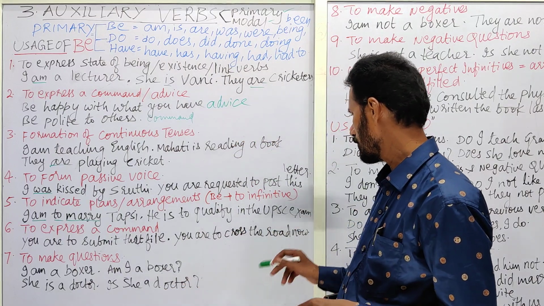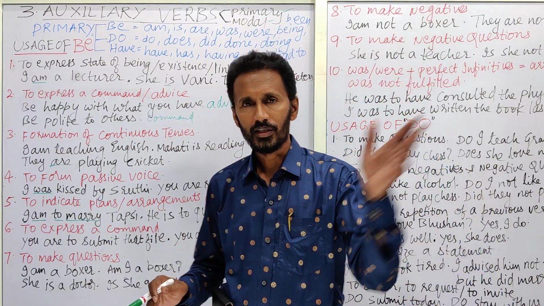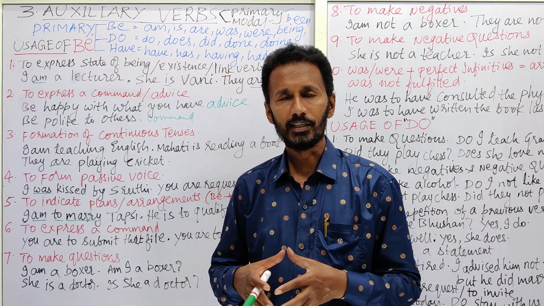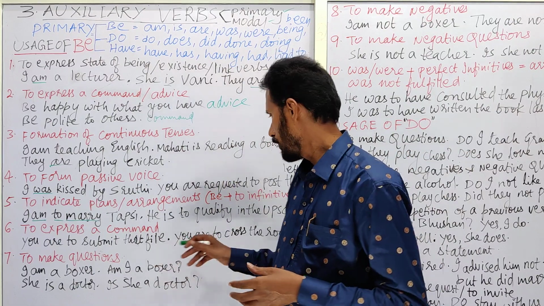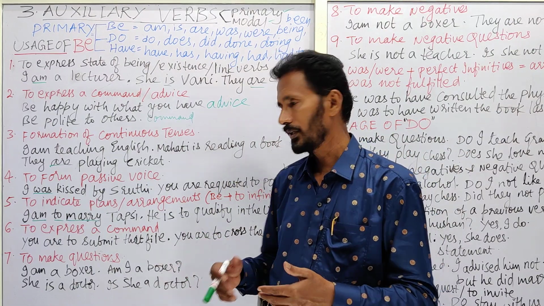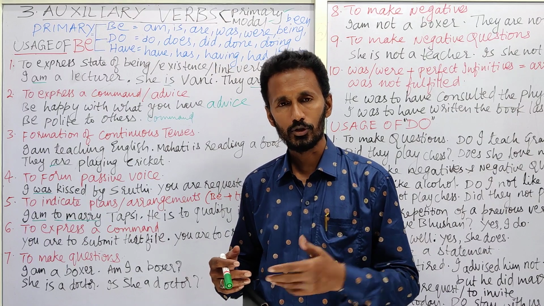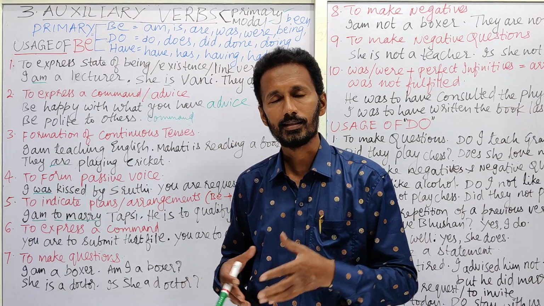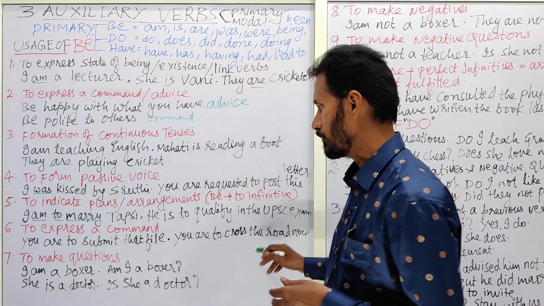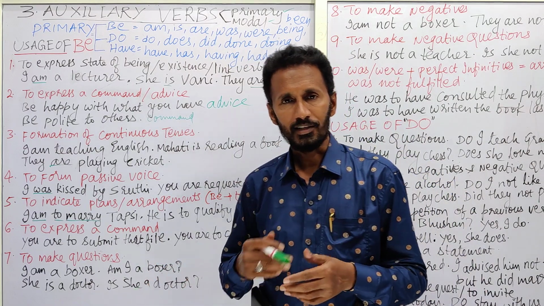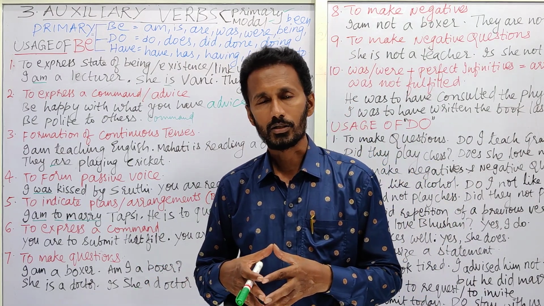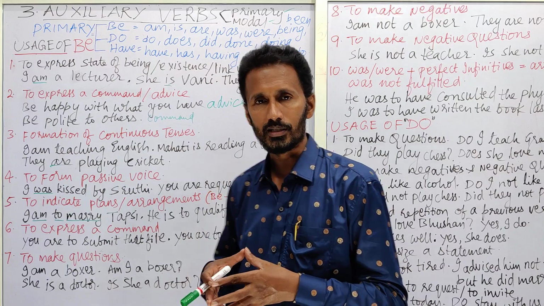You are to cross the road now. Now the green light is shown there. So you are to cross the road now. So the police officer says that you are to cross the road now. He announces. Okay. Next one. Now I pronounced it as "police officer". It is not "police", it is "police officer".